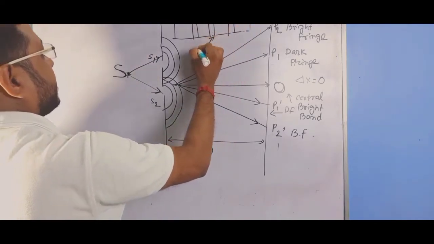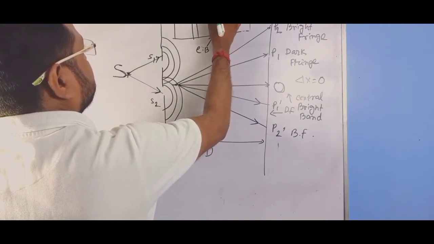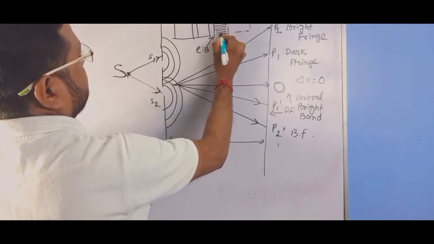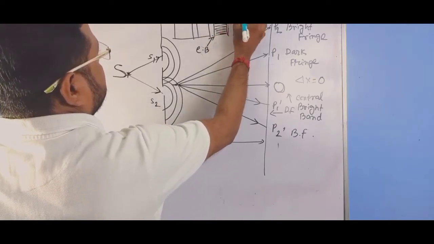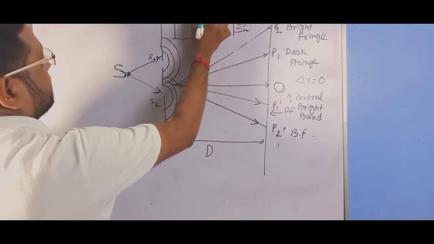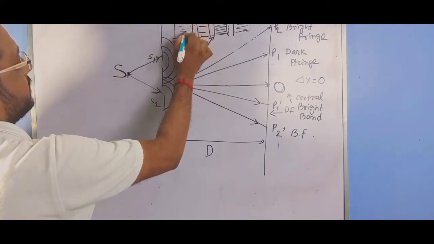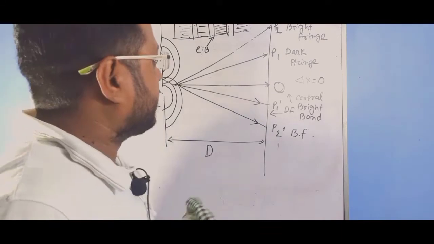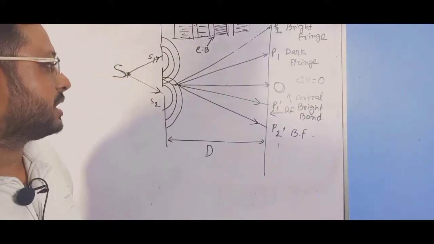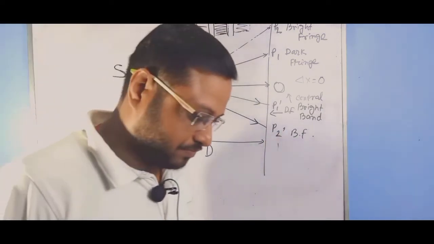If this is the central bright band, then this is dark and this is dark. You can take it as a dark band. This is dark. This is again bright. This is again dark. This is bright. This portion is dark, and this is bright. This is also dark. In this way, we can take different fringes on the screen. This is known as interference.